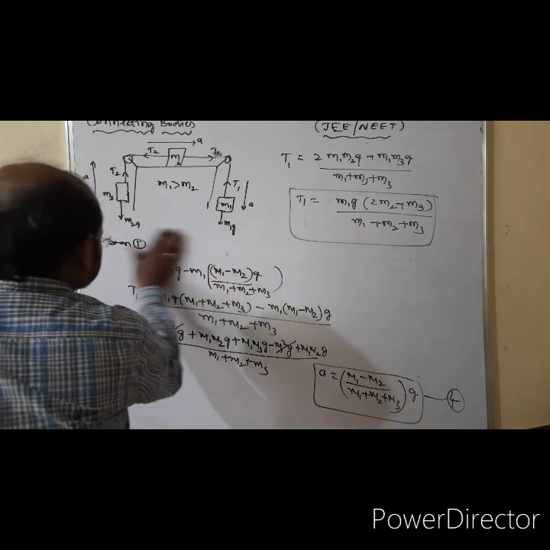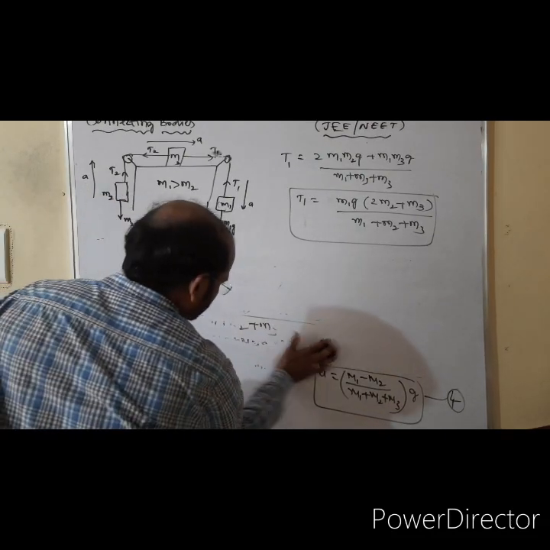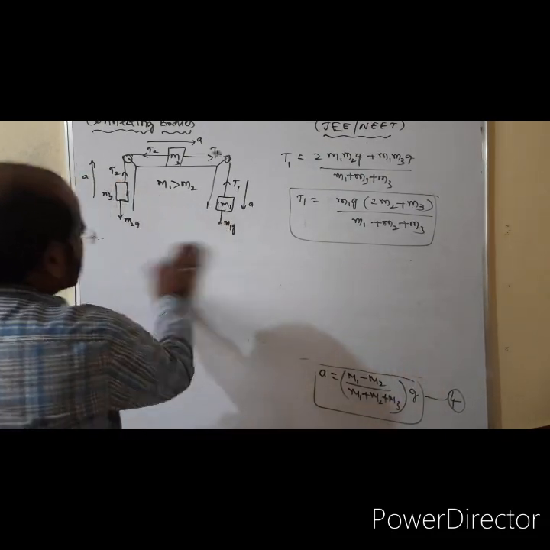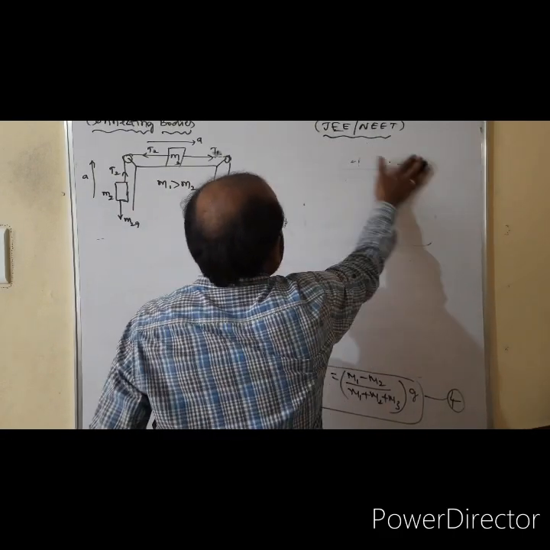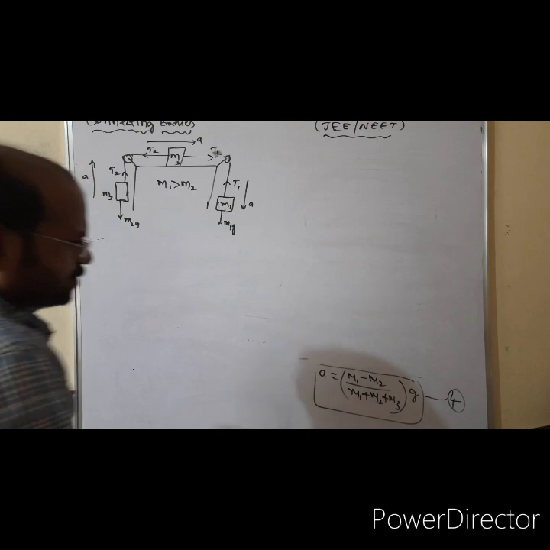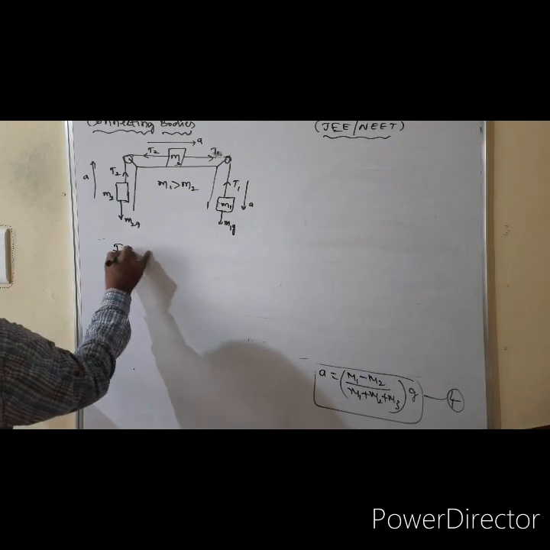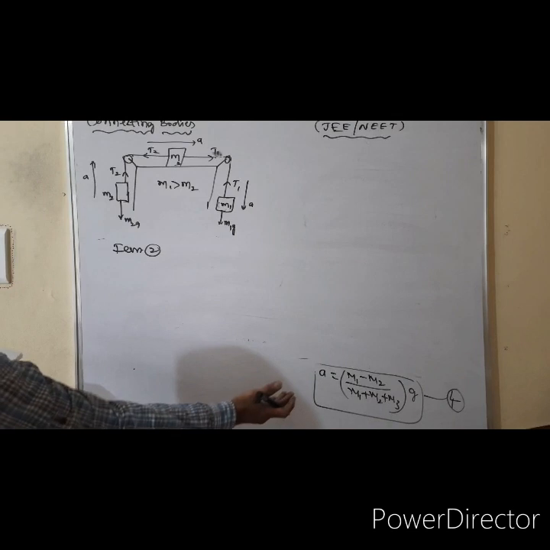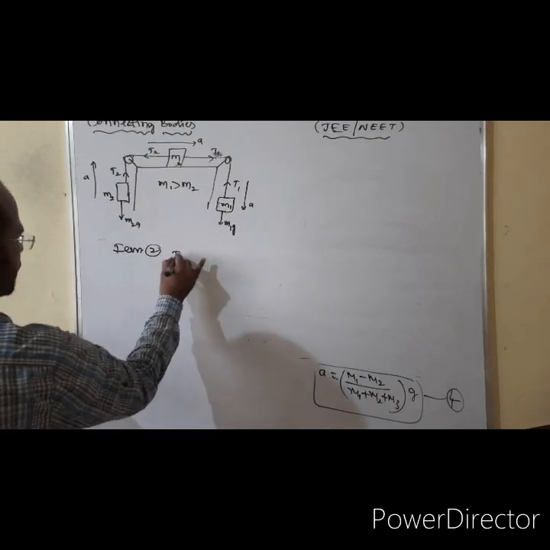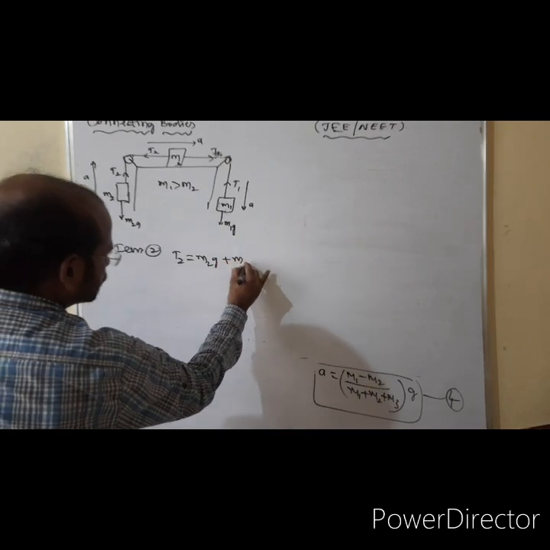Now let us go for tension 2. That is, from expression 2 you take. There is an expression 2, and again you substitute the acceleration that we have. So from 2, because this fourth expression we need to substitute in 2, here T2 is equal to M2G plus M2A.